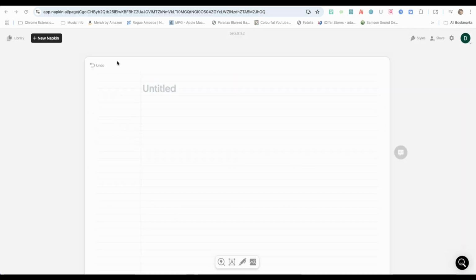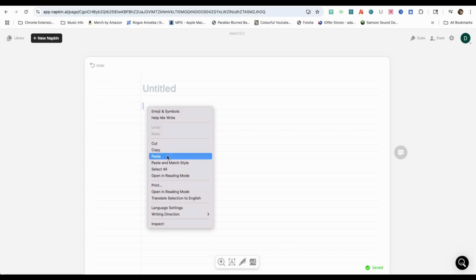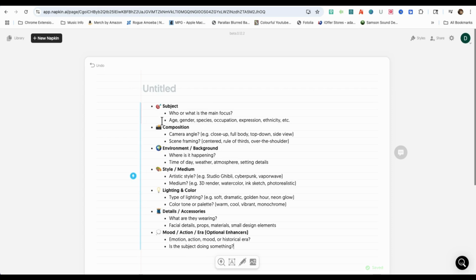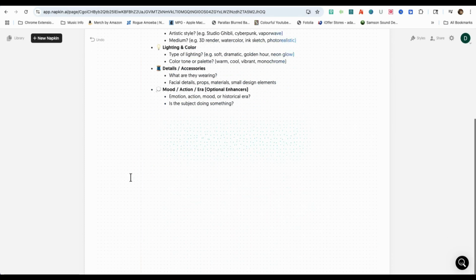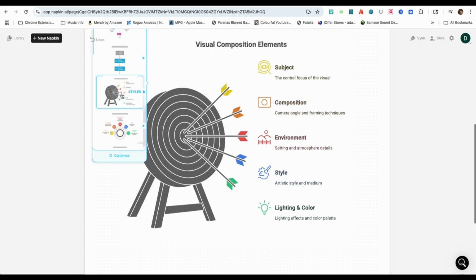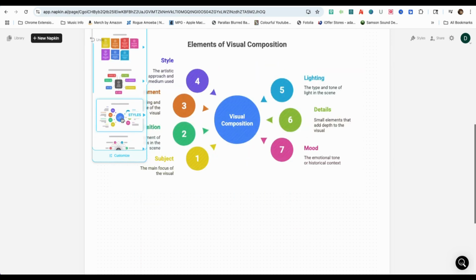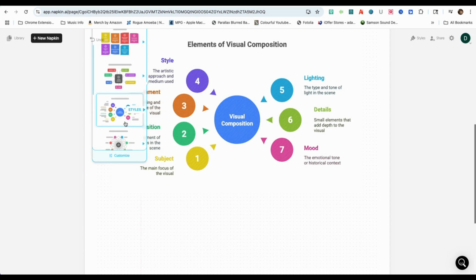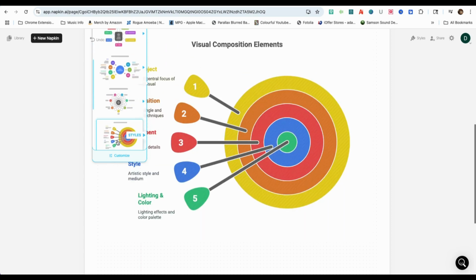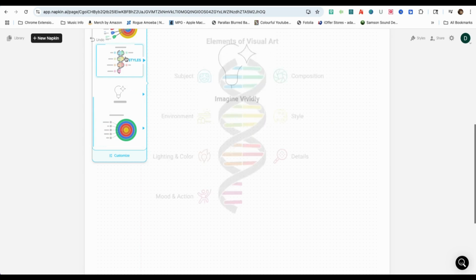Here inside Napkin AI is a simple notebook-style paper layout. I'm going to copy and paste my AI image prompt checklist from ChatGPT. Then I'll click the lightning bolt icon to the left of the text to generate visuals. As you can see, Napkin AI created a number of diagrams that replicate my AI image prompt checklist. You can scroll through the many selections that are created until you find the one you like.